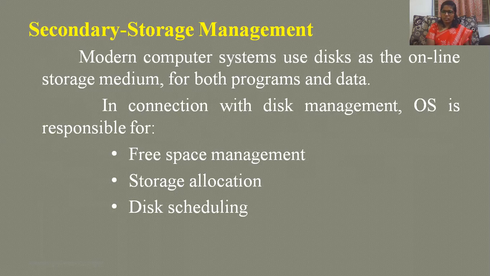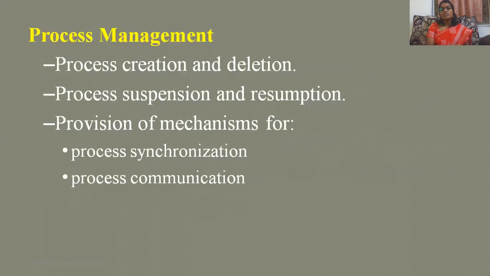So it takes care of who will be allotted the required information, and storage allocation, disk scheduling. This is all the responsibility of the operating system. We will be learning scheduling in the next classes. So, process management. A process is nothing but a program; a part of the program is called a process.